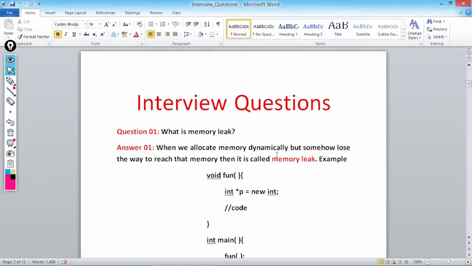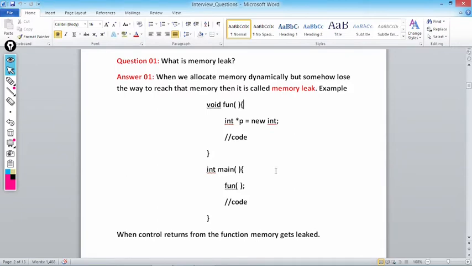Let's take an example. Here we have a function called fun. int *p = new int. What we are doing is allocating 4 bytes with the new operator, which is pointed to by pointer p. In the main function, when we make a call to fun, the control will come to the fun function and it will allocate 4 bytes dynamically with the help of new, pointed to by p. Now as the control goes back to the calling function, that is main, what happens? Memory leak will happen. Why?